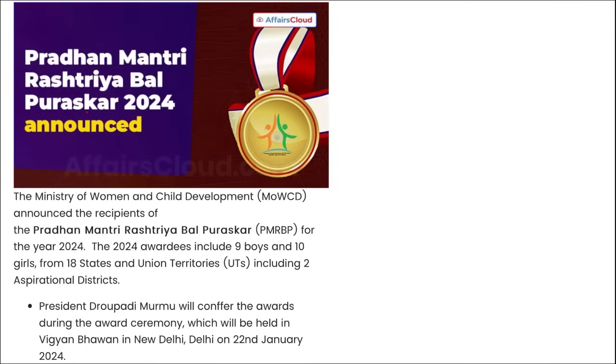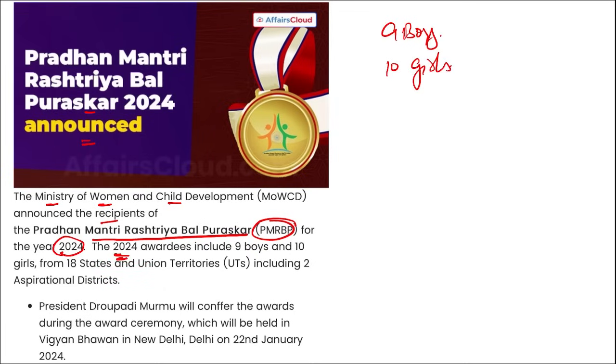Next is Pradhan Mantri Rashtriya Bal Puraskar 2024. They were announced recently. The Ministry of Women and Child Development announced the recipients of the Pradhan Mantri Rashtriya Bal Puraskar for the year 2024, and the awardees include 9 boys, 10 girls from 18 states and union territories, that includes 2 aspirational districts. These awards were given by President Draupadi Murmu ma'am during a ceremony held at Vigyan Bhavan in New Delhi.